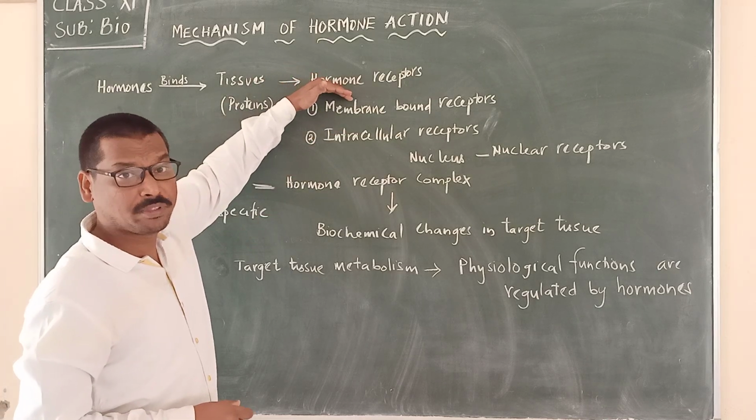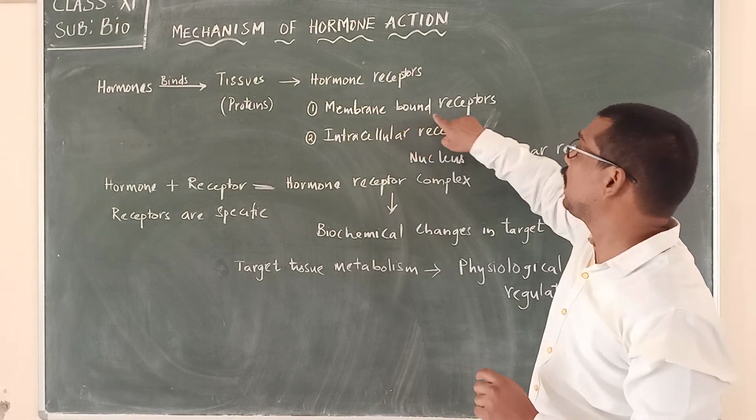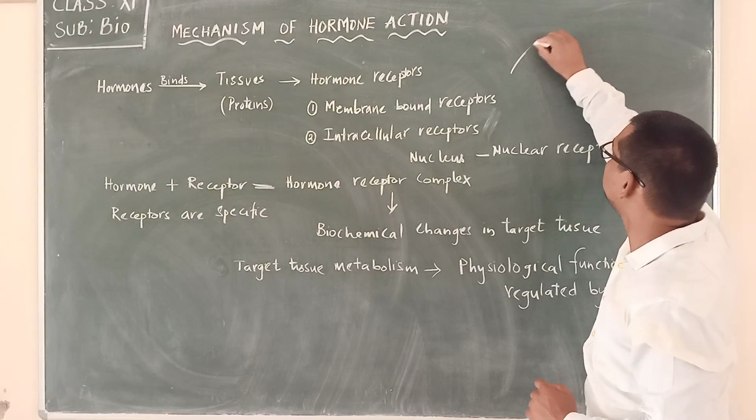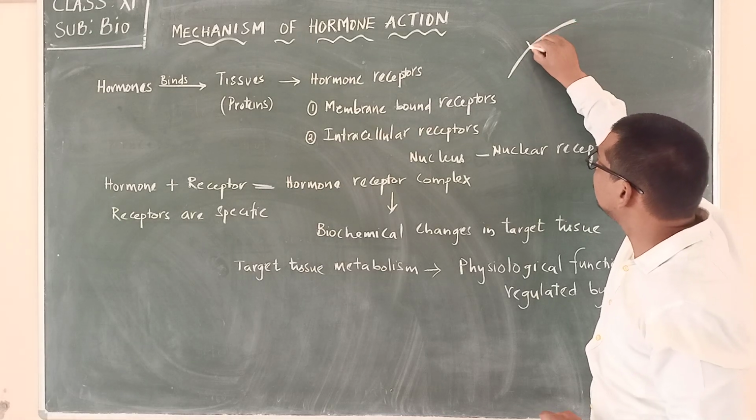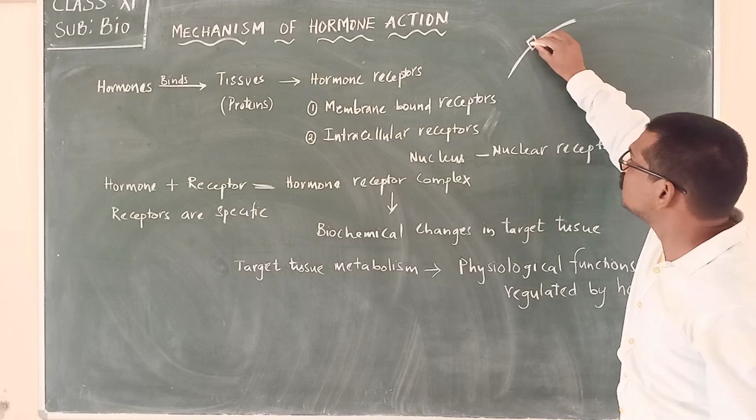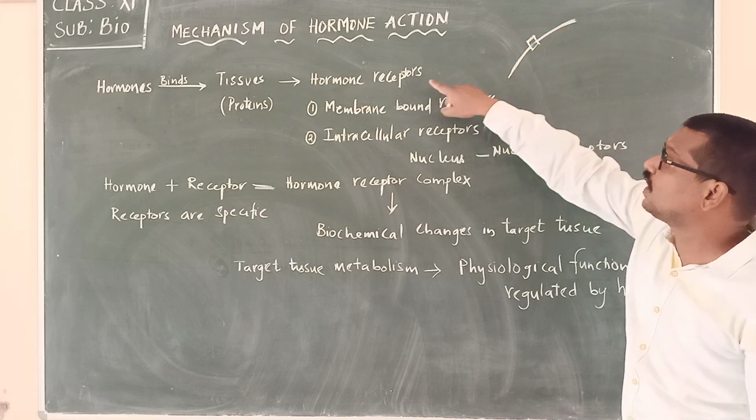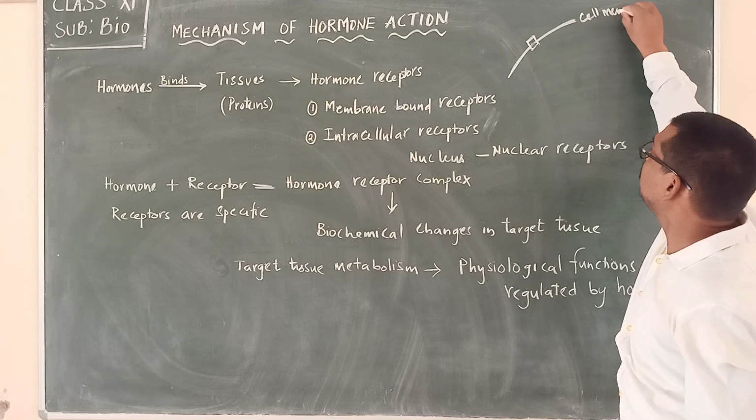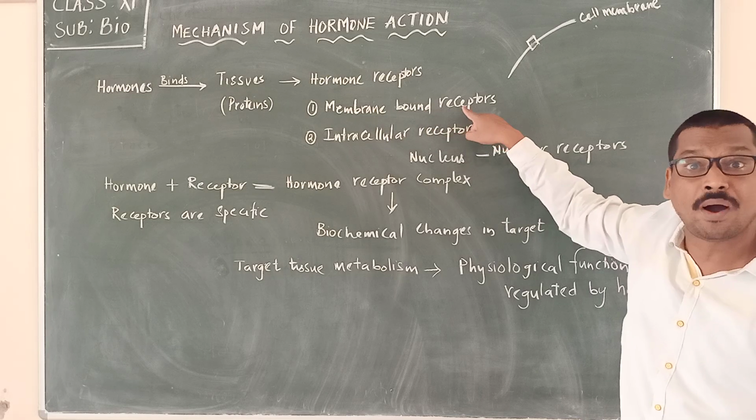These hormone receptors can be of two types. The first one is membrane bound receptors. If this is the cell membrane, you can see the presence of a protein on it. This protein is the hormone receptor, and since it is present on the cell membrane, we call it a membrane bound receptor.